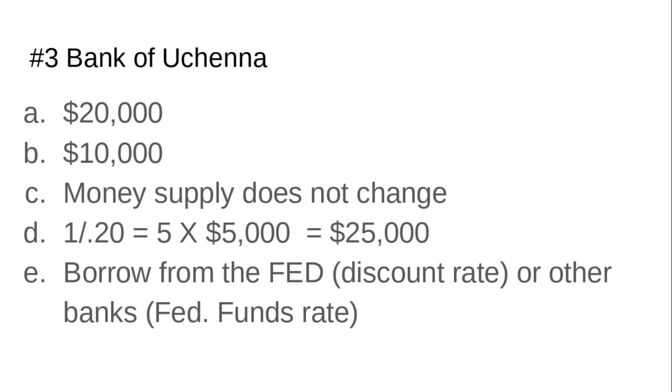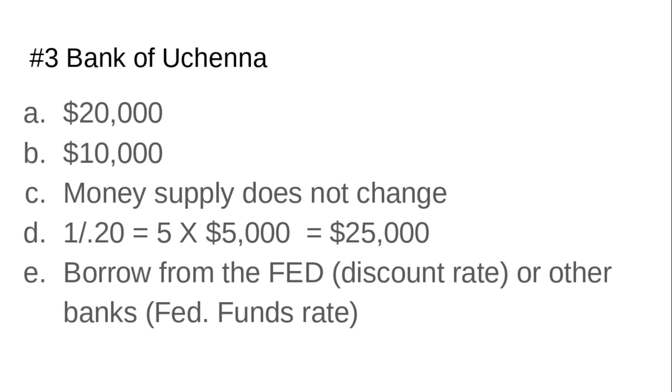Last question, the Bank of Uchena. Bank of Uchena has a balance sheet, and the reserve requirement is 20%. Based off the $100,000 that the Bank of Uchena has, you have to calculate the dollar value of the reserves they're required to hold for Part A, which is worth 1 point. So 20% of $100,000 is $20,000.